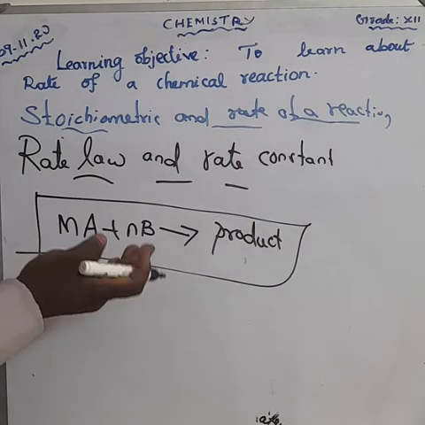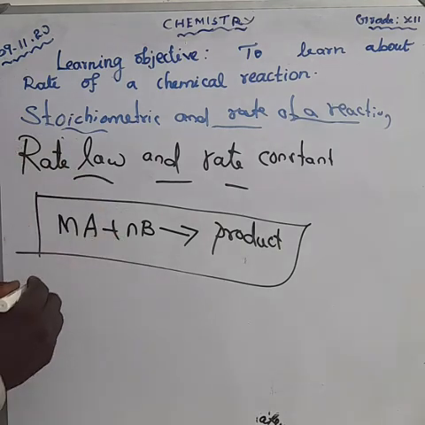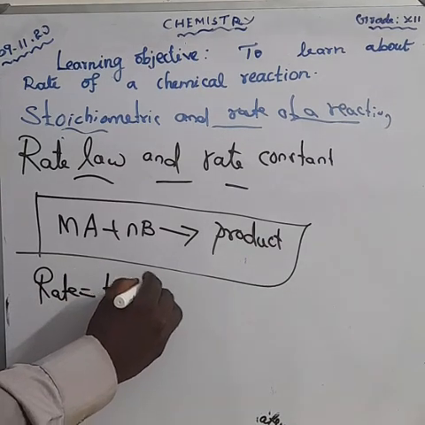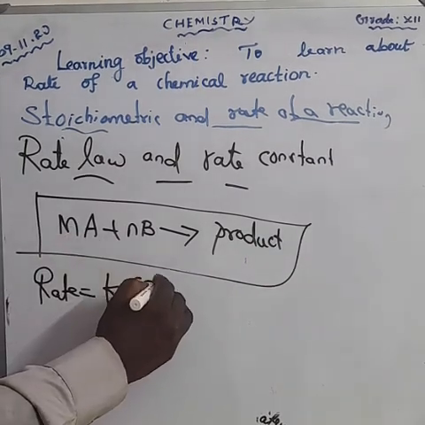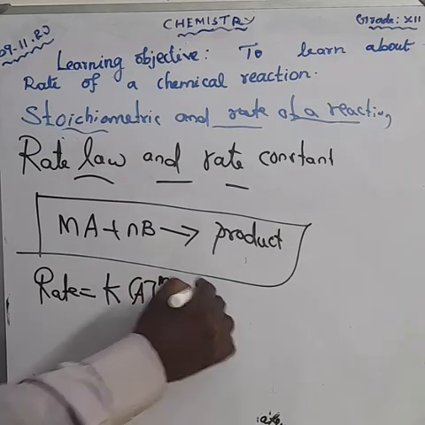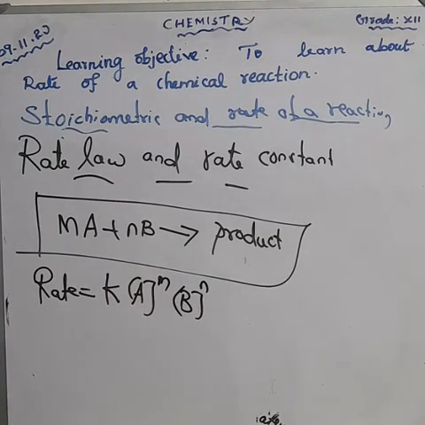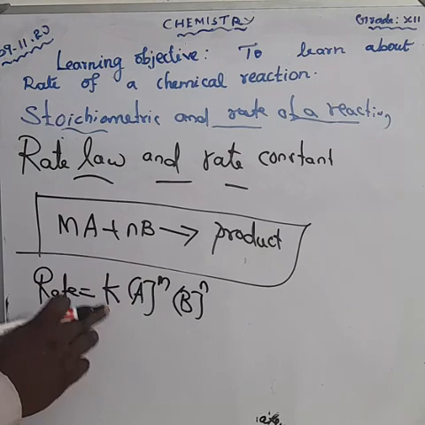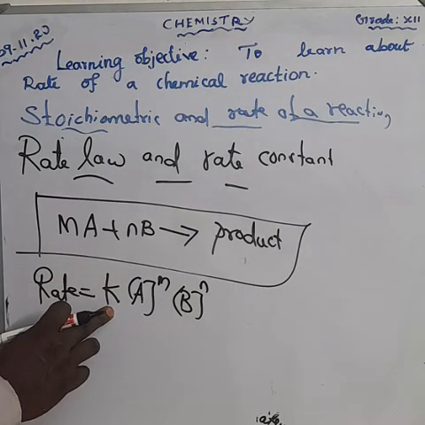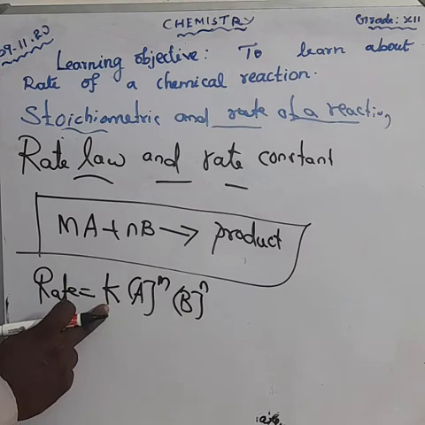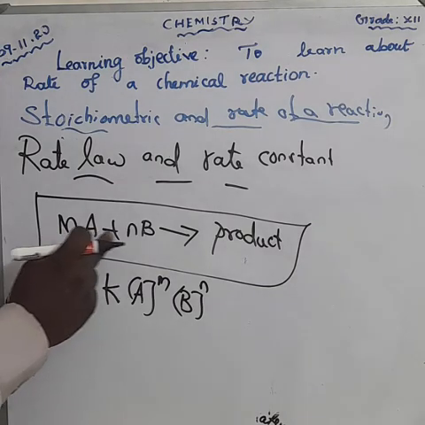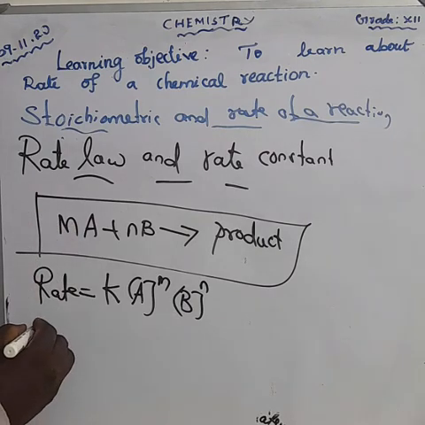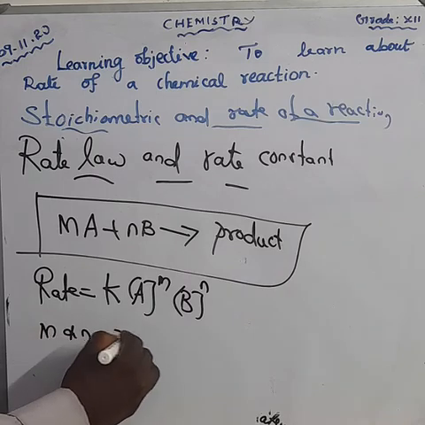The rate law for this reaction can be written as rate is equal to k into [A] to the power m and [B] to the power n. Here, what is k? k is called the proportionality constant. We can say the rate constant. The values of m and n are called the order, with respect to A and B.